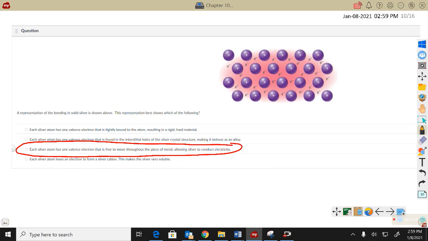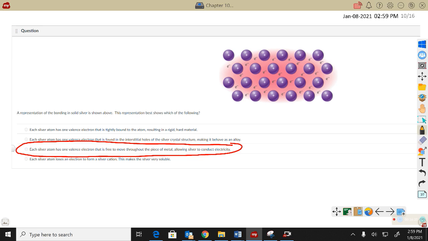And finally, the solids. Here is a solid. It's solid silver. So that's a metal, and it's trying to show in this model the sea of electrons, that you have these positive metal nuclei, but the electrons are free to move, or we sometimes say they're delocalized, where it's not like in an ionic where the electrons are totally transferred. Here the electrons can move amongst all the positive nuclei, which then gives me the third choice down.